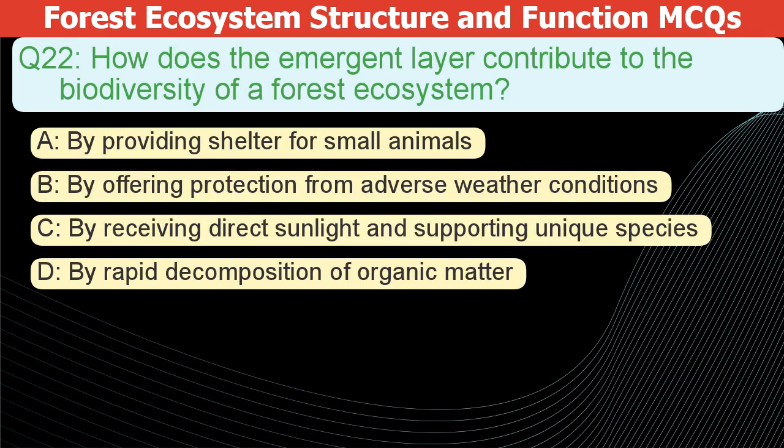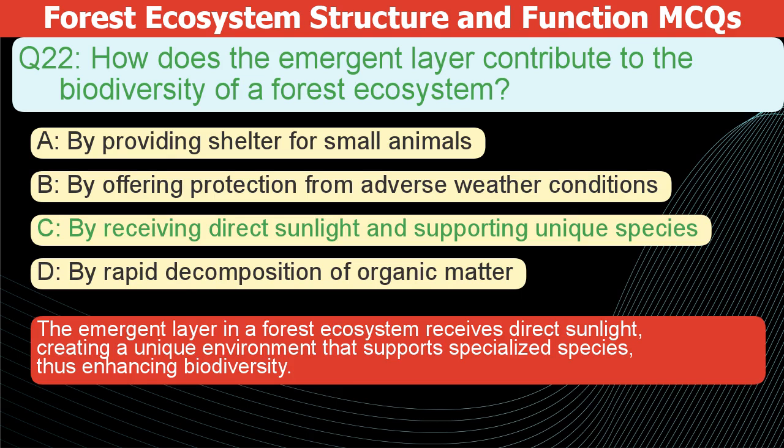How does the emergent layer contribute to the forest's biodiversity? A. By providing shelter for small animals. B. By offering protection from harsh weather. C. By getting direct sunlight and supporting unique species. D. By quickly breaking down dead plants and animals. The correct answer is C.